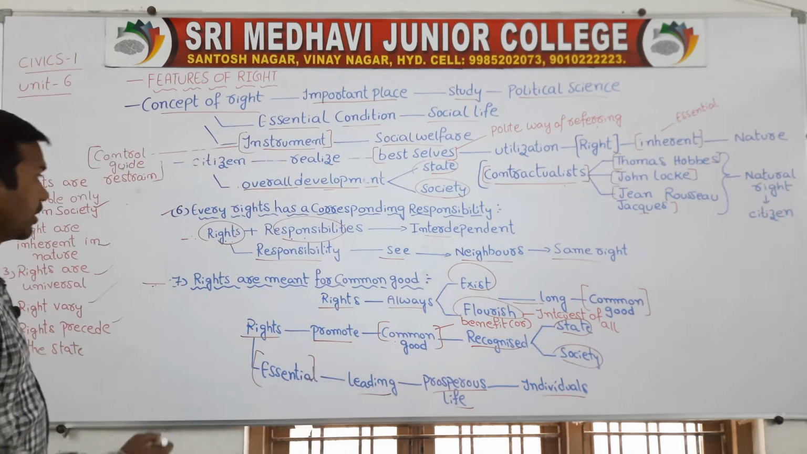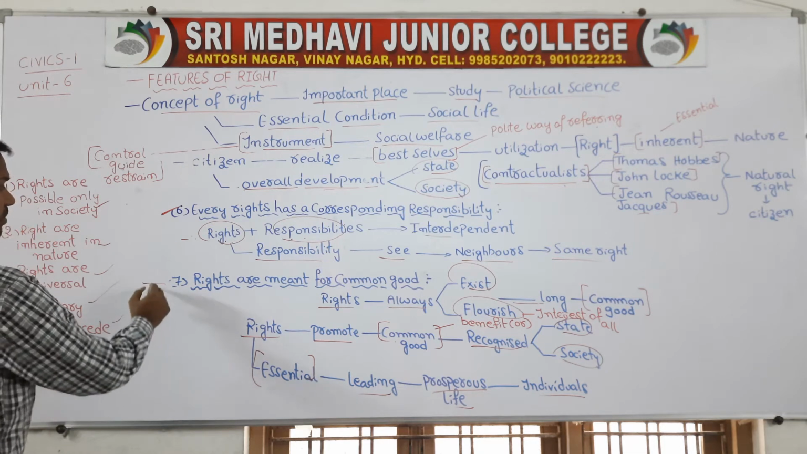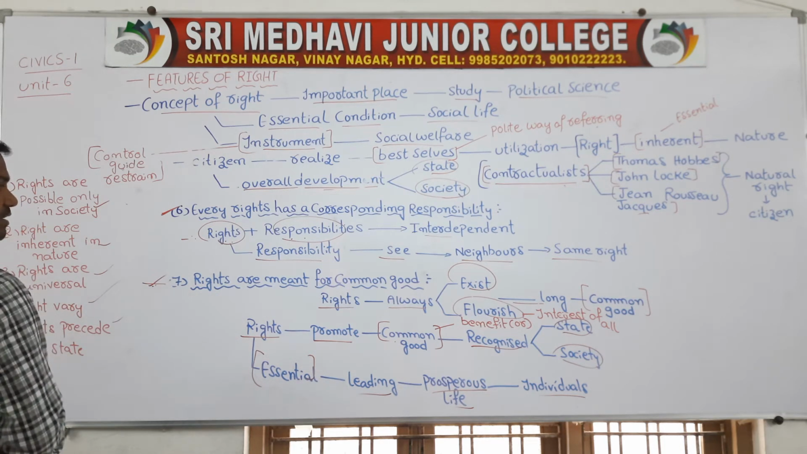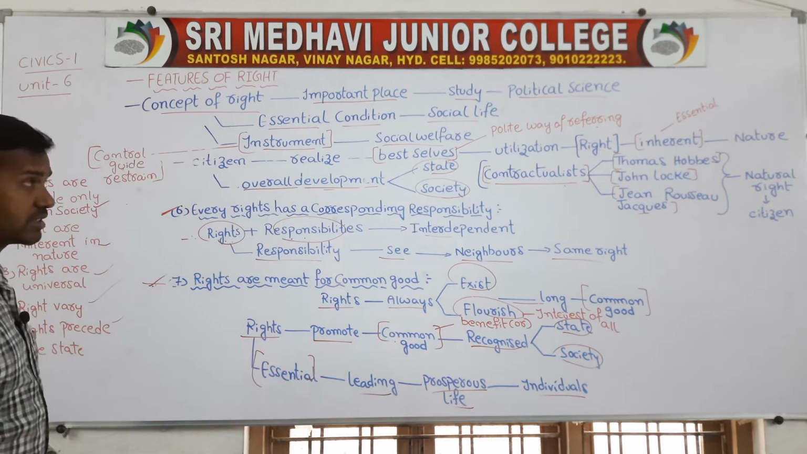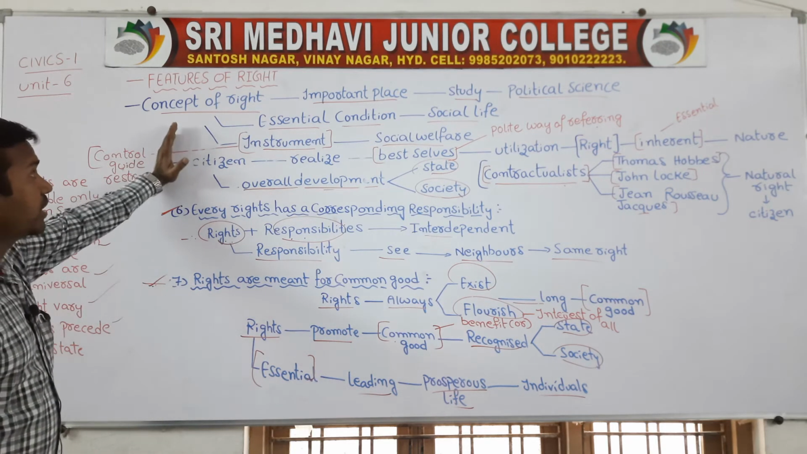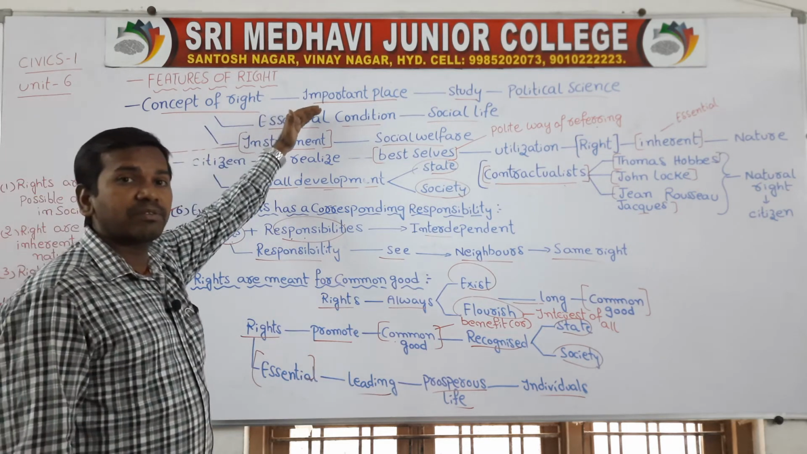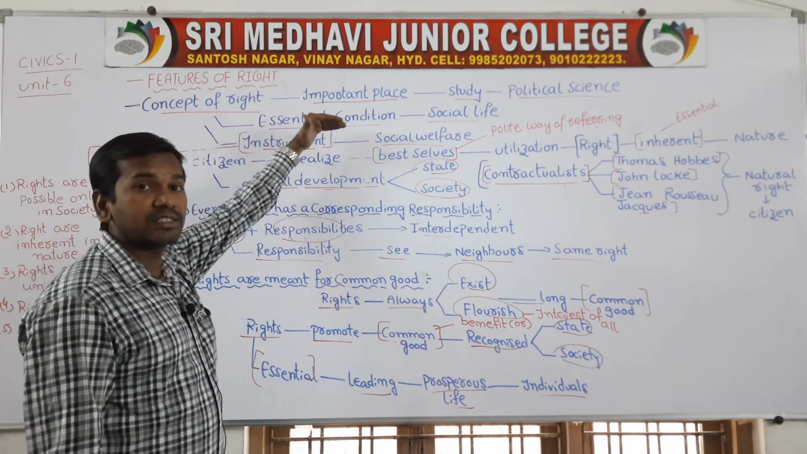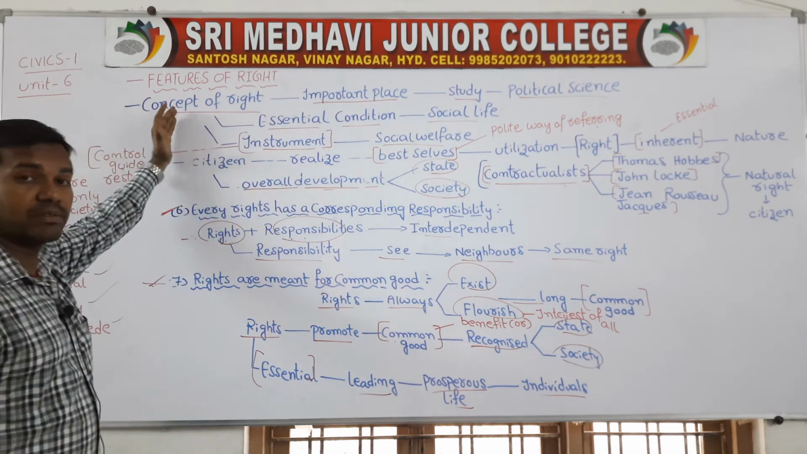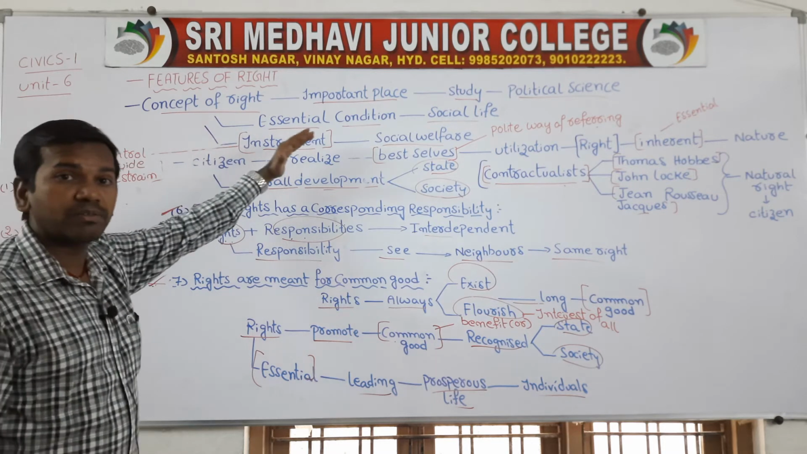So what we have discussed is that every right has a corresponding responsibility, and that rights are mainly meant for the common good of all the citizens. Children, we have discussed the concept of rights. These rights take a very important place in social science, and they are very essential conditions in social life. Rights are an instrument for social welfare.